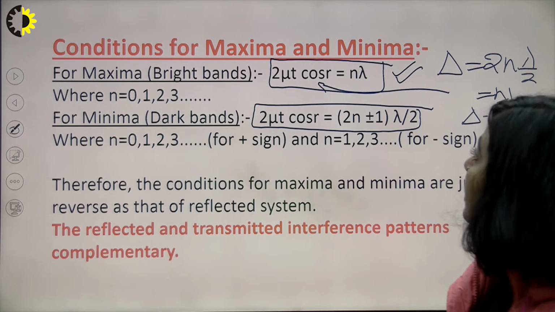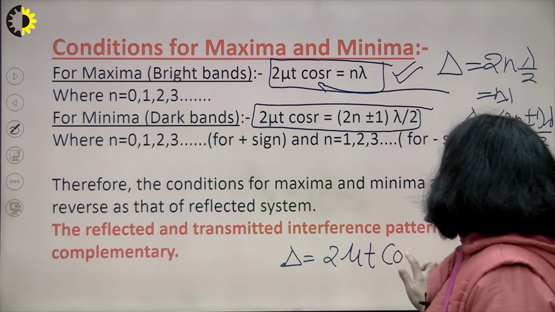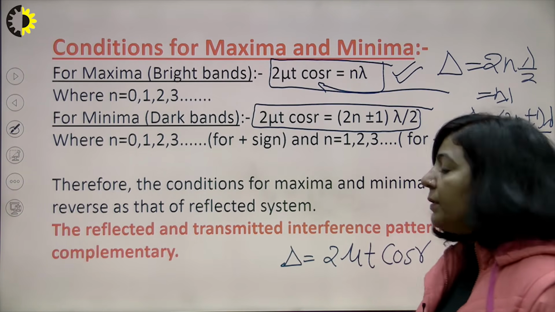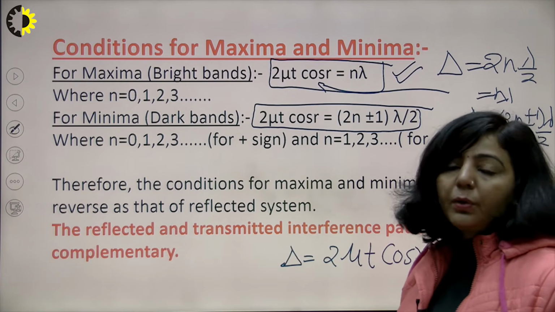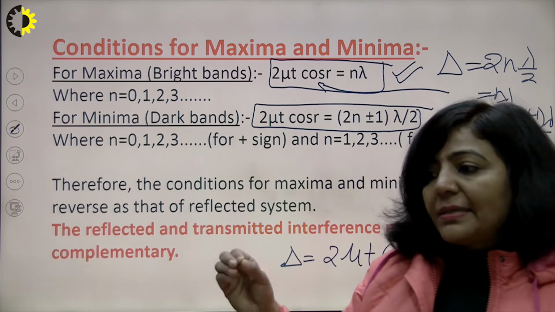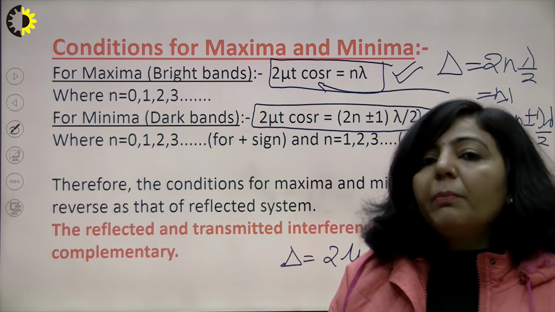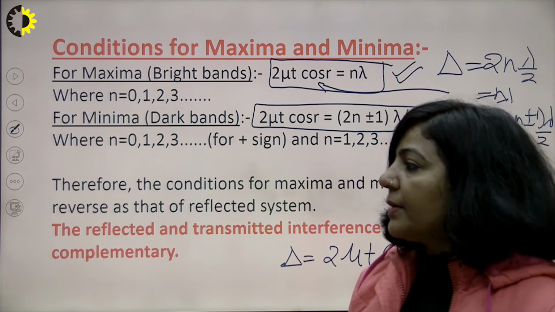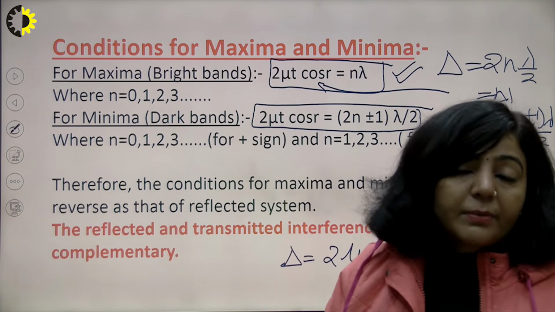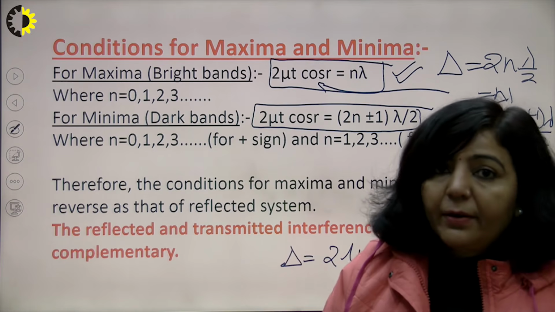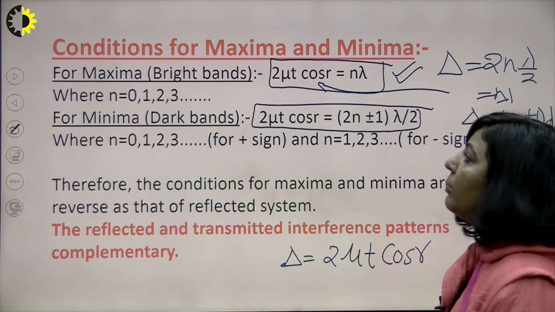And one more point is there: since in the transmitted system the path difference is 2 mu T cos R, if you have an excessively thin film, then this T is very small, approaching 0, then delta is equal to 0. It means in the transmitted system, for an excessively thin film, delta will be 0 everywhere, and that represents the condition of maxima. So there will be uniform illumination everywhere, whereas in the reflected system, that thin film of uniform thickness will appear dark. That excessively thin film will appear dark in reflection, right? Whereas in transmission, it will appear bright, right? So uniform illumination is there.